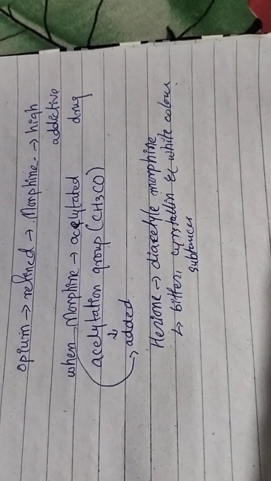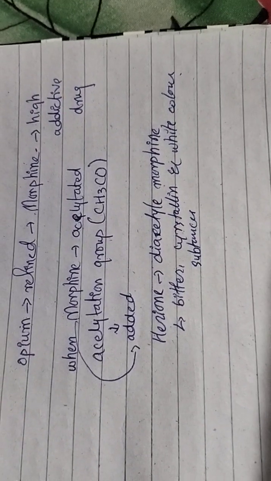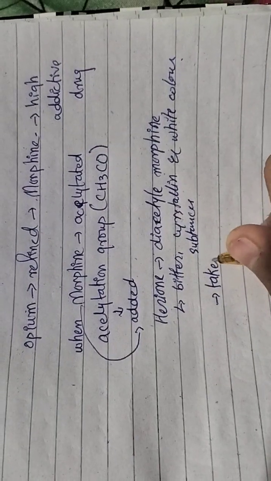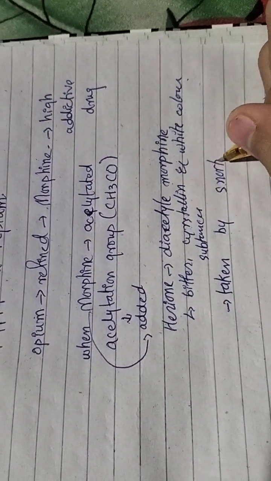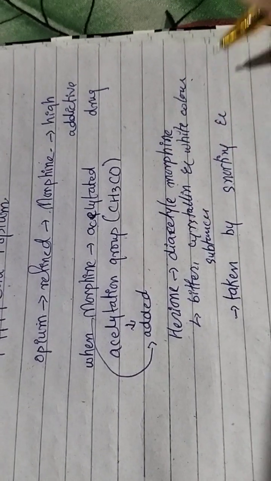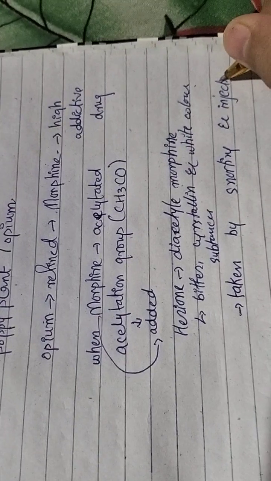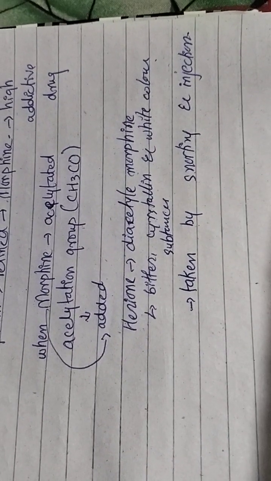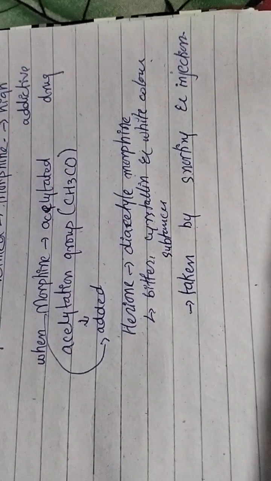We have two ways of taking heroin: snorting and injection. When a person takes heroin, it directly affects the central nervous system.